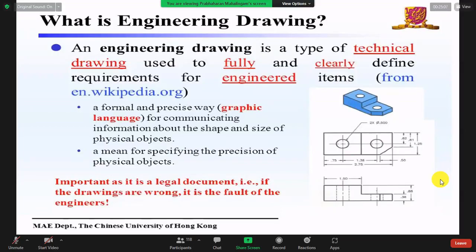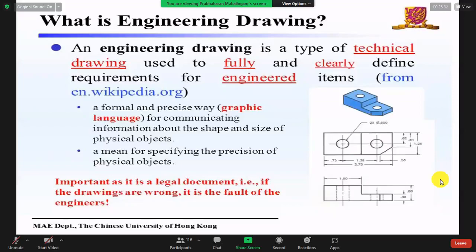Okay, and engineering drawing is a type of technical drawing, that I already told you, used to fully and clearly define requirements for engineered items. So we change this title: engineering drawing is a type of technical drawing used to fully and clearly define requirements for agriculture engineering items, right?